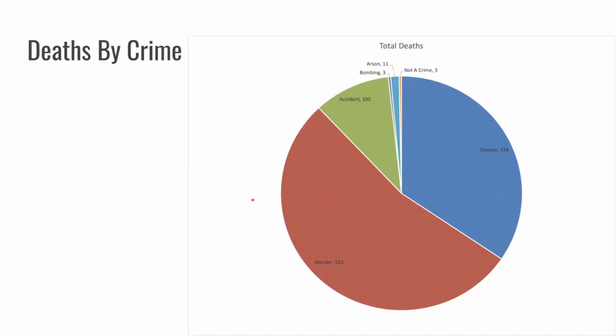This graph is the total deaths by the crime. So obviously over half of the deaths are murder, and the second biggest one is disease. However, the 2 most deadly episodes were the mad cow disease and the cryptosporidium, which was 178 and 104 deaths, and those 2 episodes alone make up 84% of the disease deaths. There were just 100 people who died in the accidents, and 3 by bombing, 11 by arson, and the 3 that were not a crime.